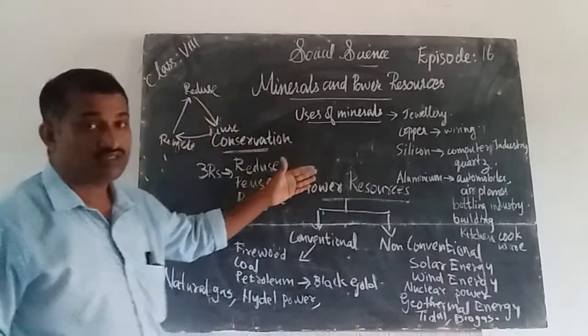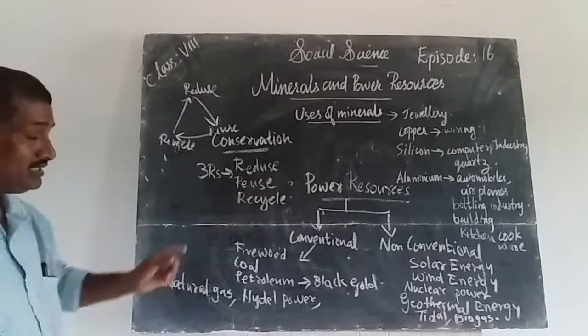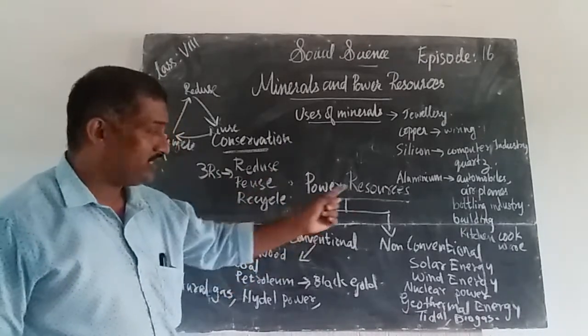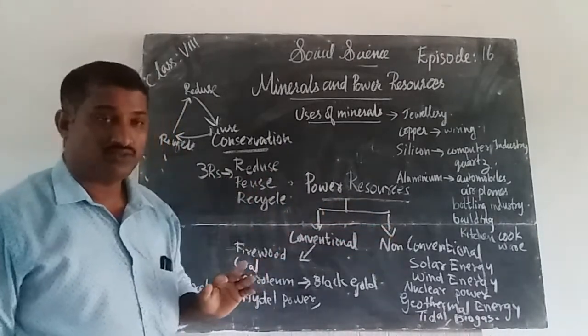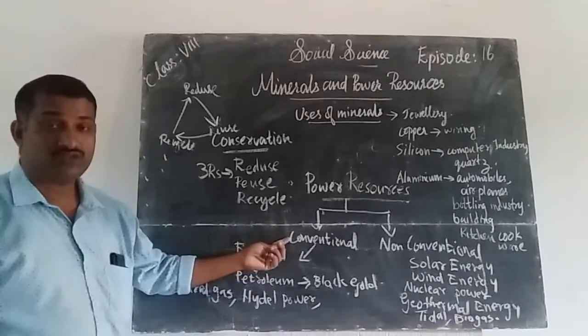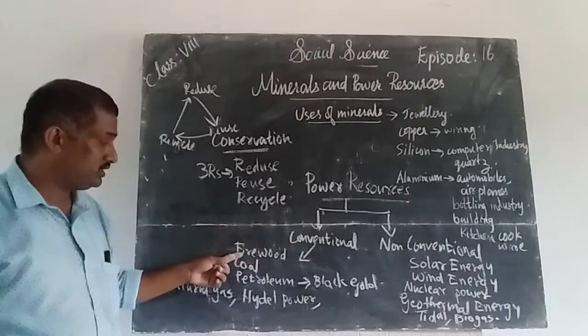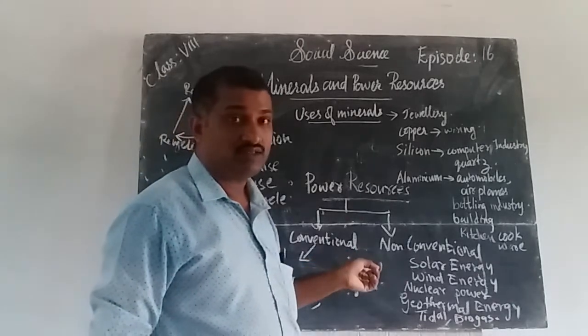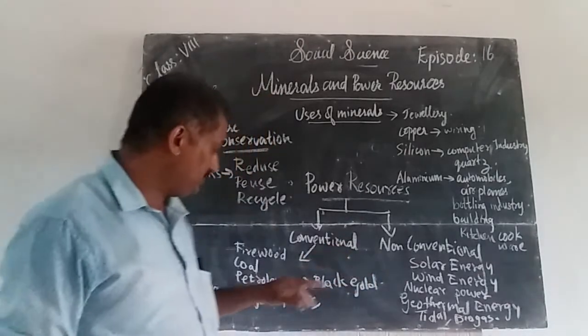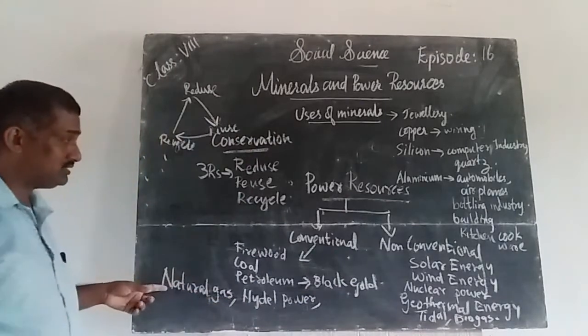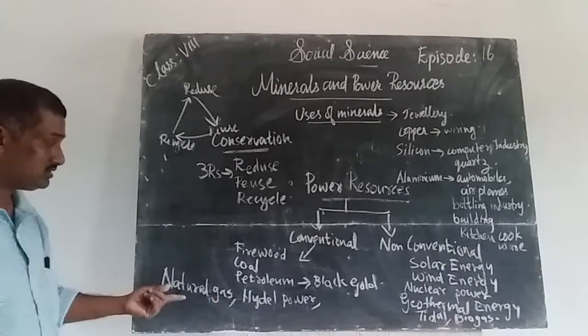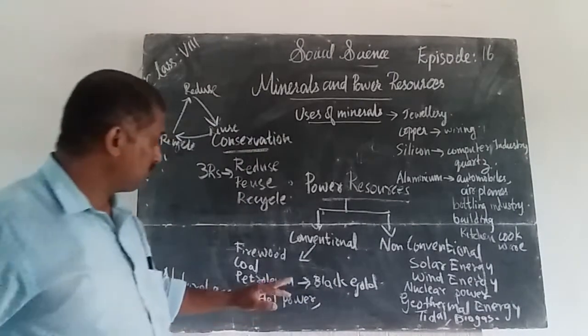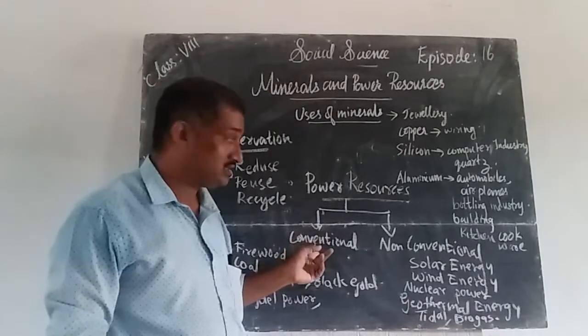Then power resources we can divide into two: conventional and non-conventional sources of energy. Conventional sources are firewood, coal, petroleum. Petroleum has been called black gold. Why? You know it very well. Other conventional sources of energy are natural gas and hydel power. These are all conventional sources of energy.